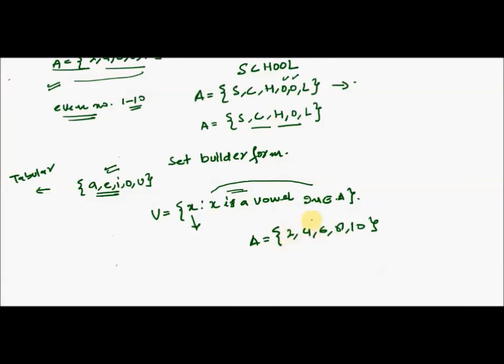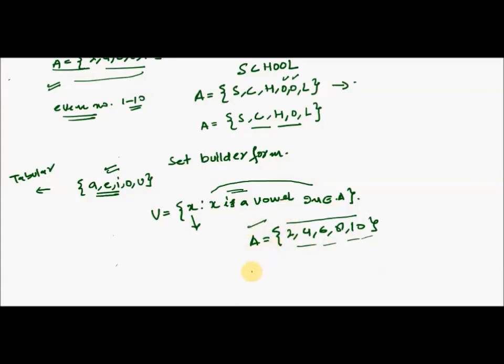Now these numbers can have numerous properties. One of the properties is that they are all even numbers. Another property I can say is that all these numbers are divisible by 2. So you can define this set by either of the two, right?